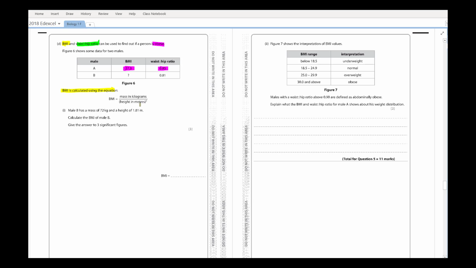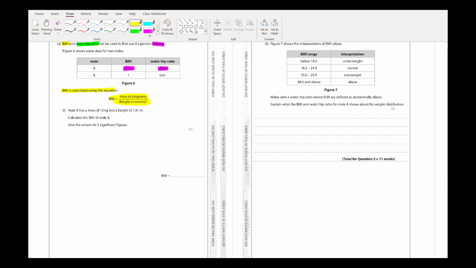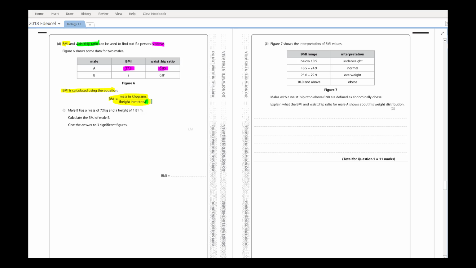BMI is calculated using this equation. It's kind of nice that they're giving us the equation. The key thing that many students miss when doing this is they miss this squared sign here. So the equation is BMI is the mass in kilograms divided by the height in meters squared. Because the height in meters is in brackets, in the squared, you need to do the brackets first, like in maths. And it says male B has a mass of 72 kilograms and a height of 1.81 meters. So the question's quite simple, except it says give the answer to 3 significant figures.